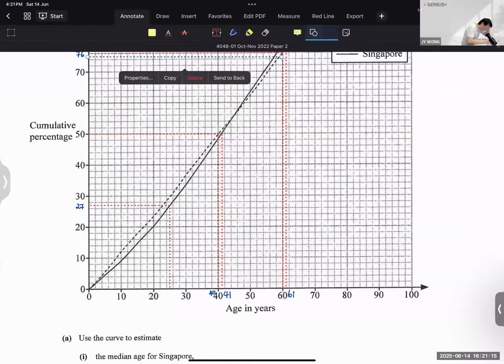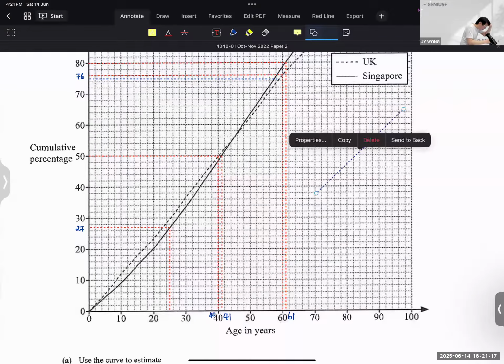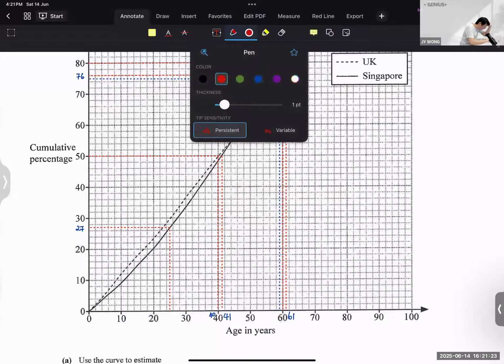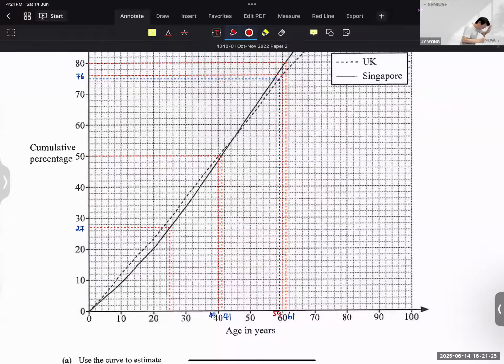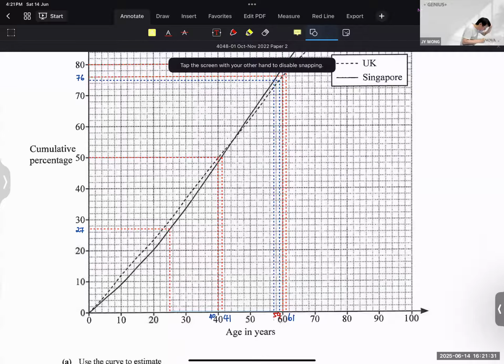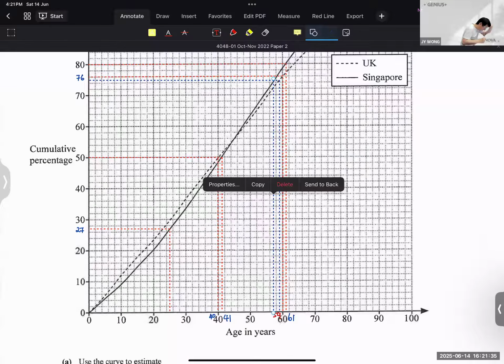These are the 2 upper quartile that I have. So one is here, which is 59. Upper quartile for UK is 59. Upper quartile for Singapore is about 58, 57.